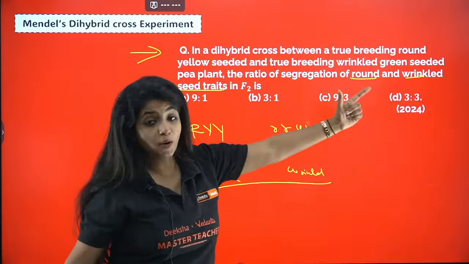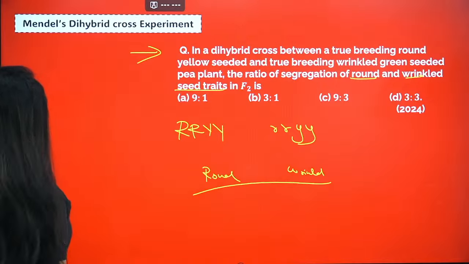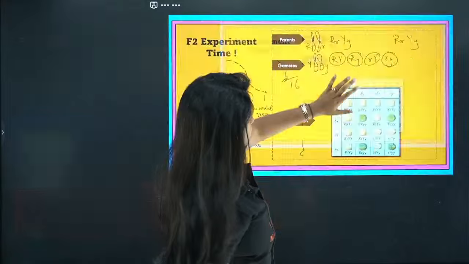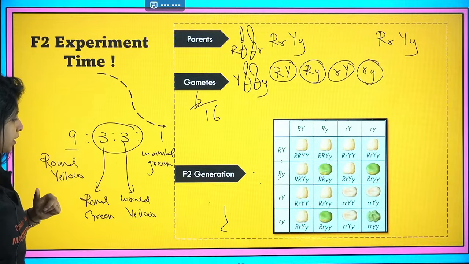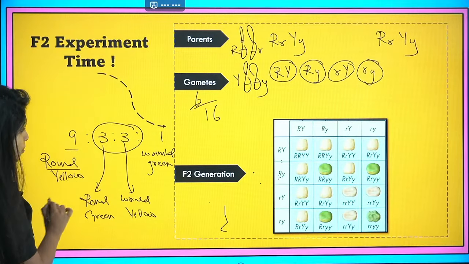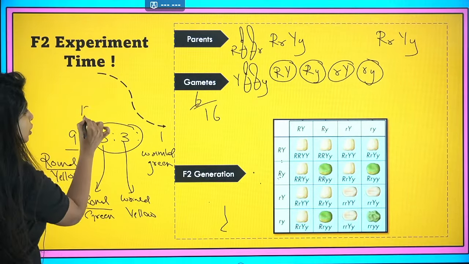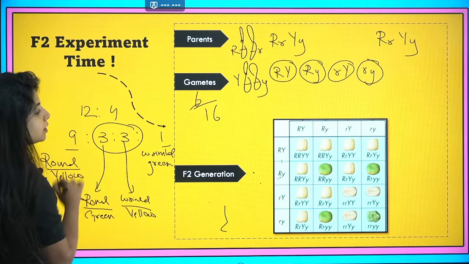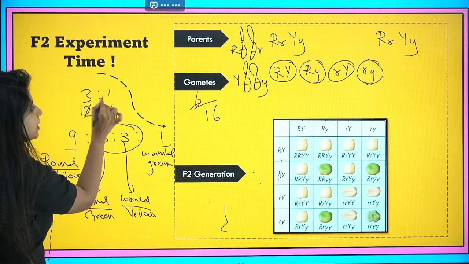I'm talking about round and wrinkled. Just round and wrinkled. So if I go back here, 9 of them were round and yellow, 1 of them were wrinkled and green. Over here, if at all I see round, how many of them are round? 9 are round, 3 of them are round. 9 plus 3 is equal to what? 12. What about wrinkled? 3 and 1. If I get a 12:4 ratio and I simplify this, I get 3:1.